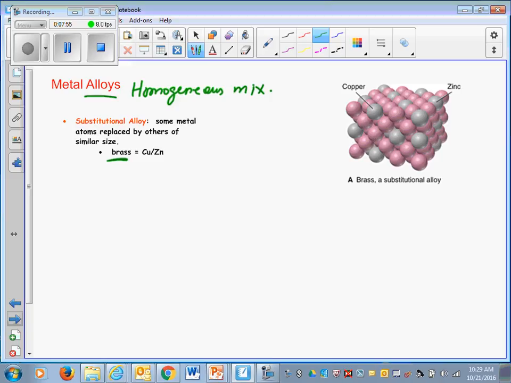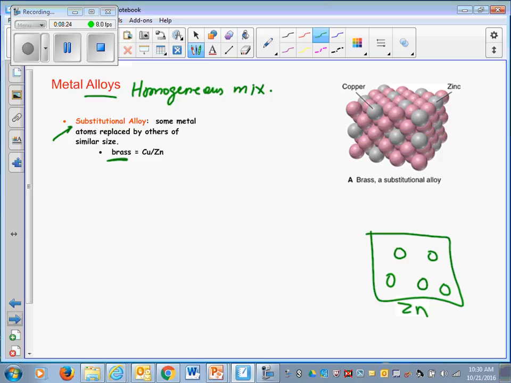So there are different kinds of alloys. You have substitutional alloys and then interstitial alloys. Substitutional alloys means that I have, let's say, zinc, and I will replace some of the zinc atoms with copper atoms. So this is the sheet of zinc, and I will replace some of the atoms in the sheet of zinc with copper atoms.